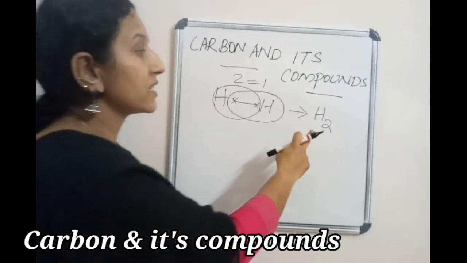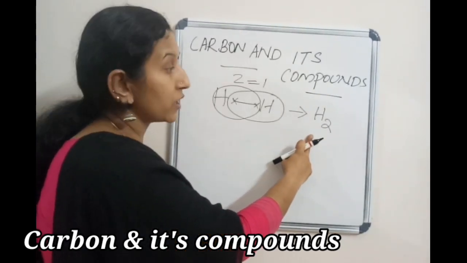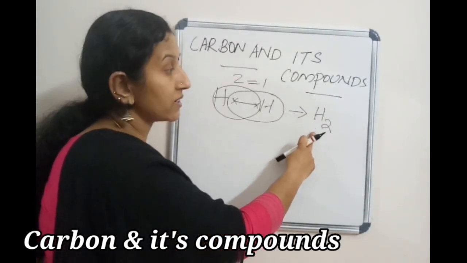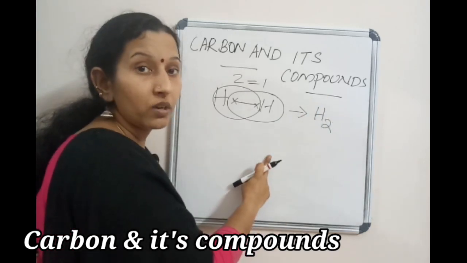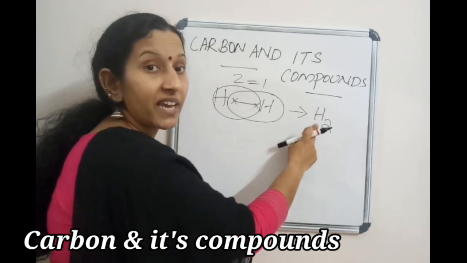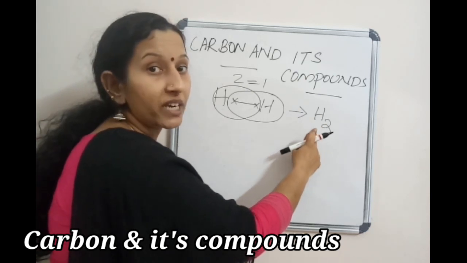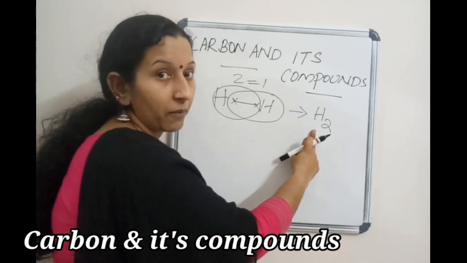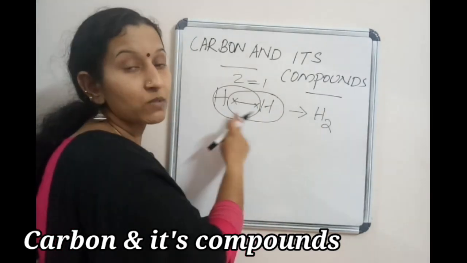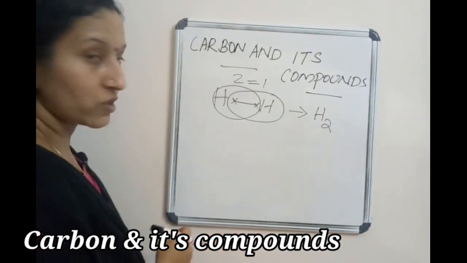So why does hydrogen exist in the form of H2? Because in the form of H2 only it attains its stability, because these hydrogen atoms are sharing their electrons.